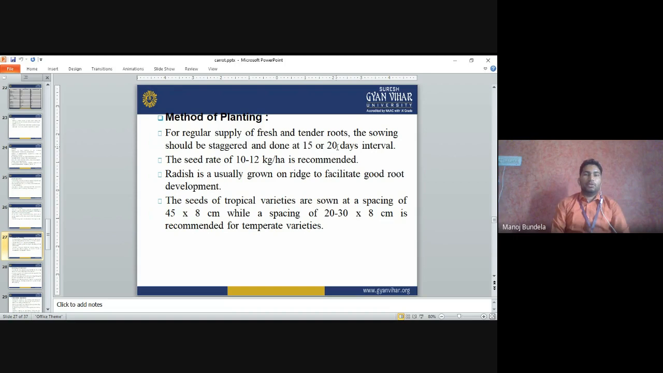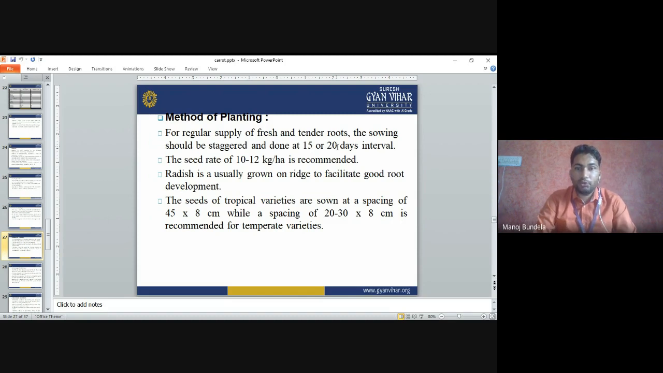Method of planting. For the regular supply of fresh and tender roots, the sowing should be staggered and done at 15 to 20 day intervals. Same as in carrot, in radish also we sow the crop at 10 to 15 day intervals so that we continuously get fresh crops from the field and sell them in the market. If we sell fresh crop in the market, we will get more yield. The recommended seed rate is 10 to 12 kg per hectare.